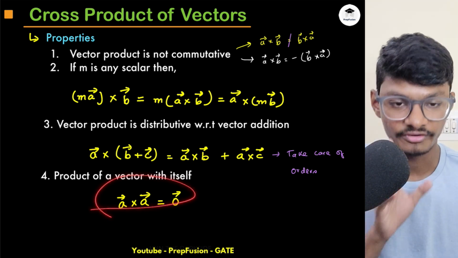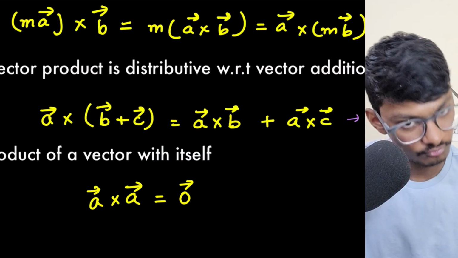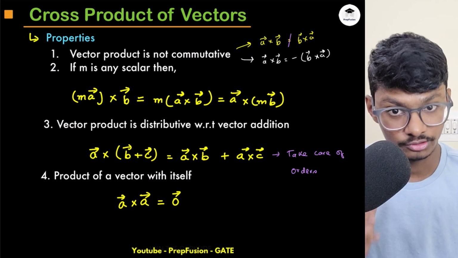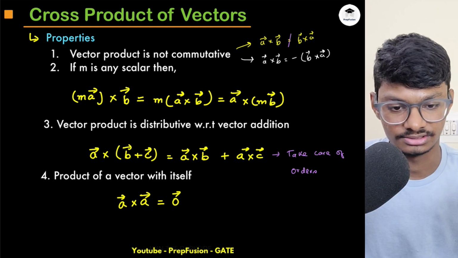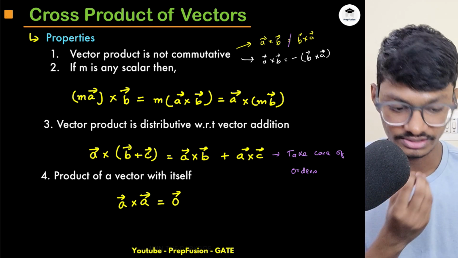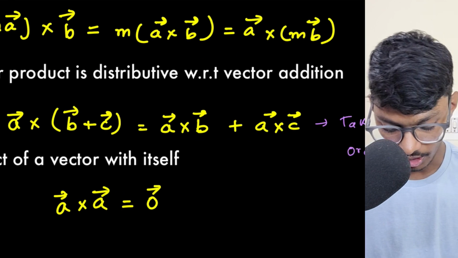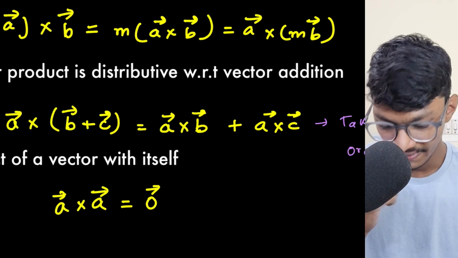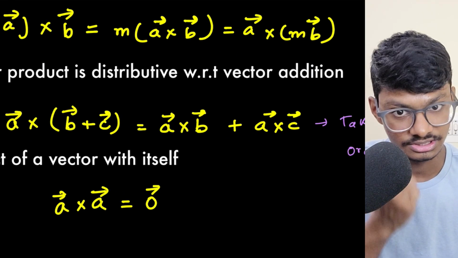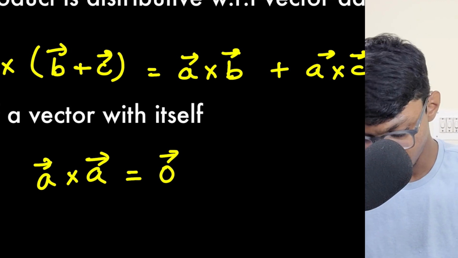Now the product of a vector with itself. If I take the product of a vector with itself, I will get back a null vector. We have studied what a null vector is, and it has an undefined direction, because the vector product always yields a vector quantity. So I will get a null vector because the sine of the angle between them is 0, and sine 0 is 0.